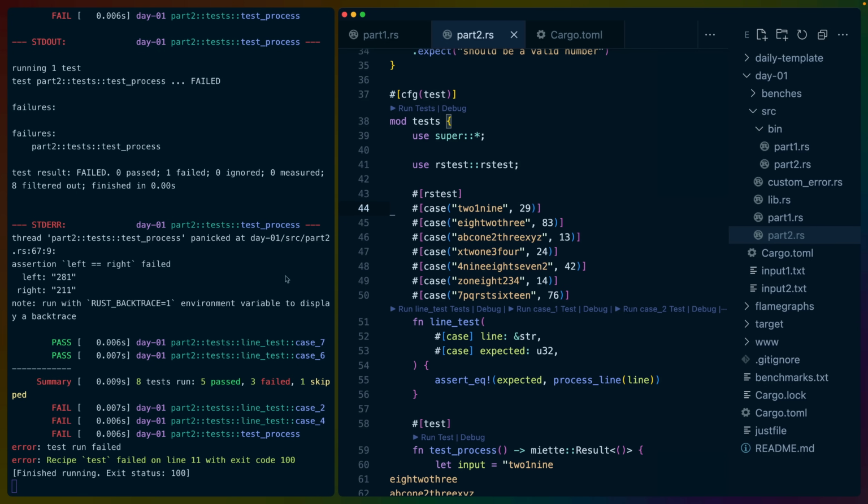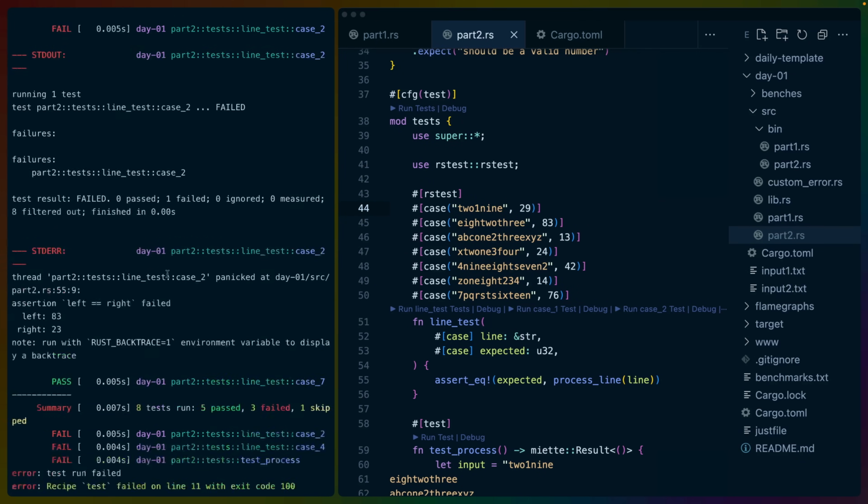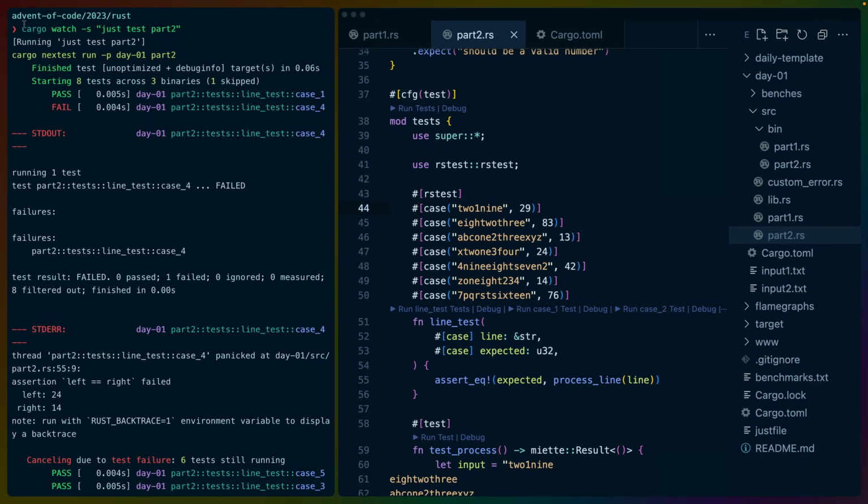And now we've got a whole bunch more tests running. So now we've got 8 tests. We've got 5 of them passing, 3 of them failing, and it looks like one of them skipped. One of them skipped should be our part 1. So here we'll focus in on the tests, I think. You can see here that I'm using cargo watch -s for a shell command, and I'm running just test part 2, but you could run cargo test or cargo nextest or whatever.